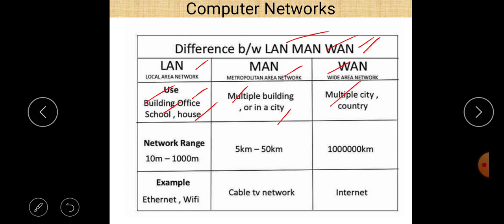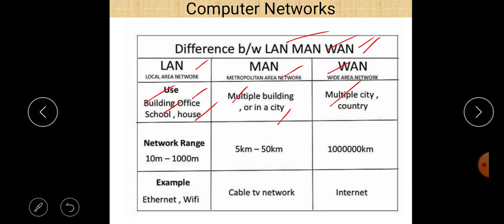When we talk about large countries or different states, it may be possible that the size of a state is more than the size of a country. Then how can we say whether MAN is applicable or WAN is applicable? For example, the size of Uttar Pradesh, a state of our country, is much more than the size of another country such as Bhutan. So in that case you can apply MAN or WAN.